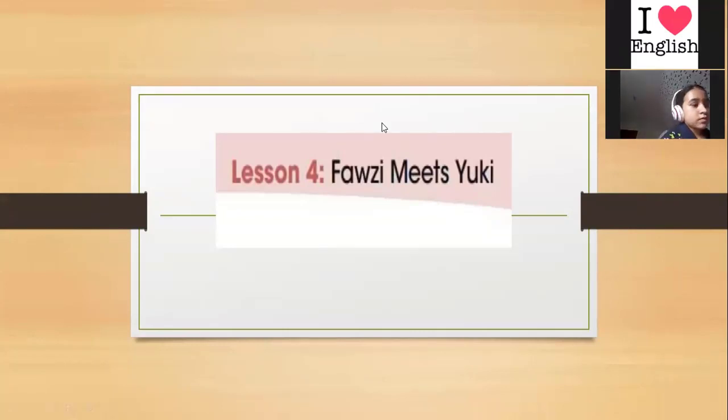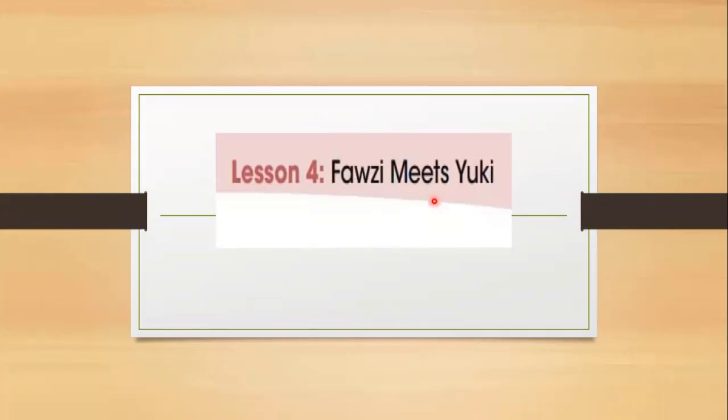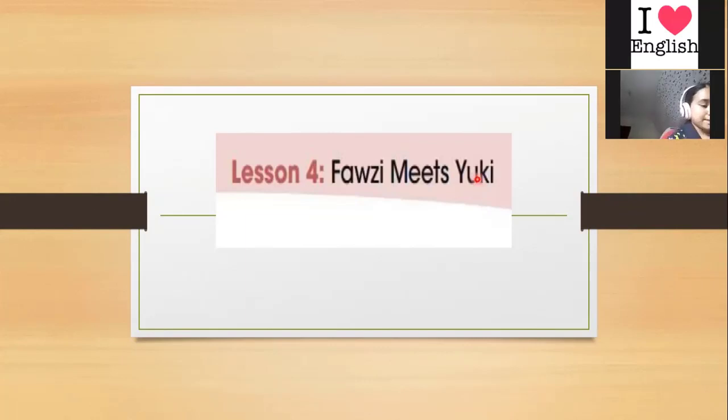Present. Yes, it is in the present because Fauzi meets Yuki. So meets here is a verb in the present. So how can we change the sentence to the past? We can say Fauzi met Yuki. Yes, very good. So this is in the present, and in the past we will write Fauzi met Yuki. Okay, so this is in the past, and Fauzi meets Yuki is in the present.